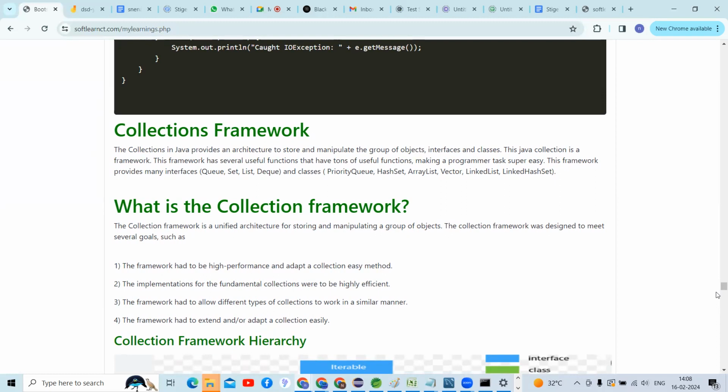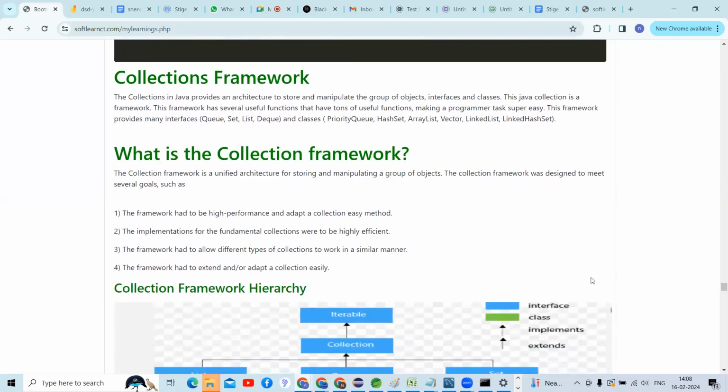Sir, the collection framework only contains non-primitive data types, and we can store heterogeneous types of data, and it can increase and decrease the size of the collections. Yeah, but why should we go for the collection framework, guys? First of all, it is required so we can store the data. For storing purposes, yes, sir.